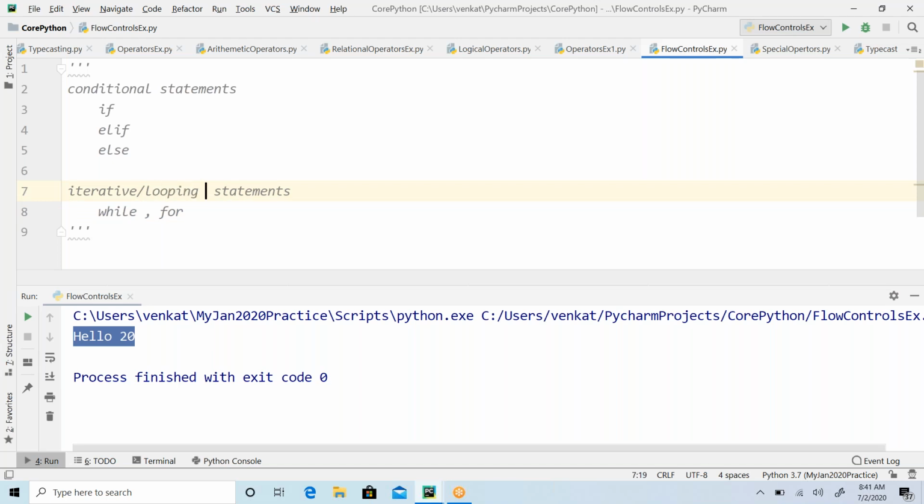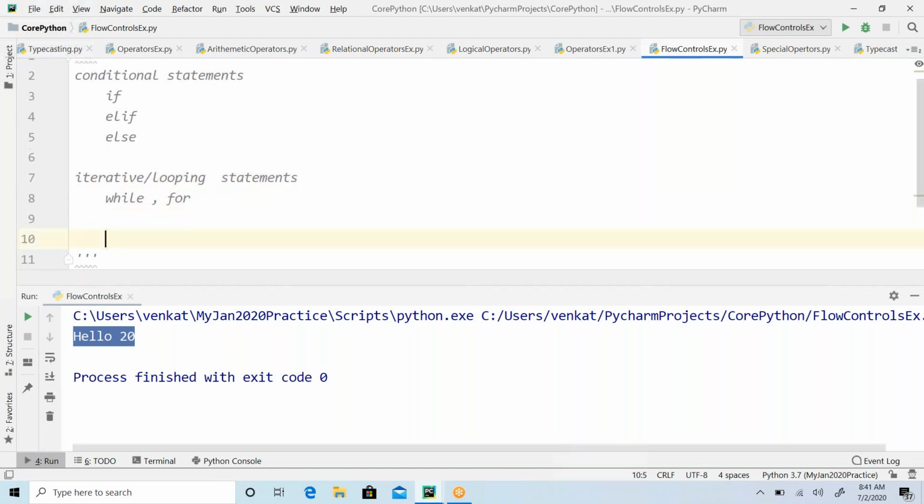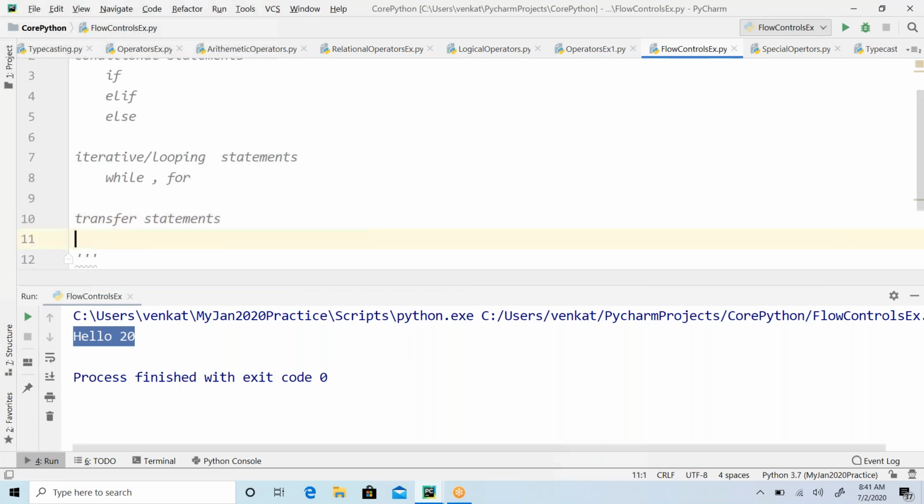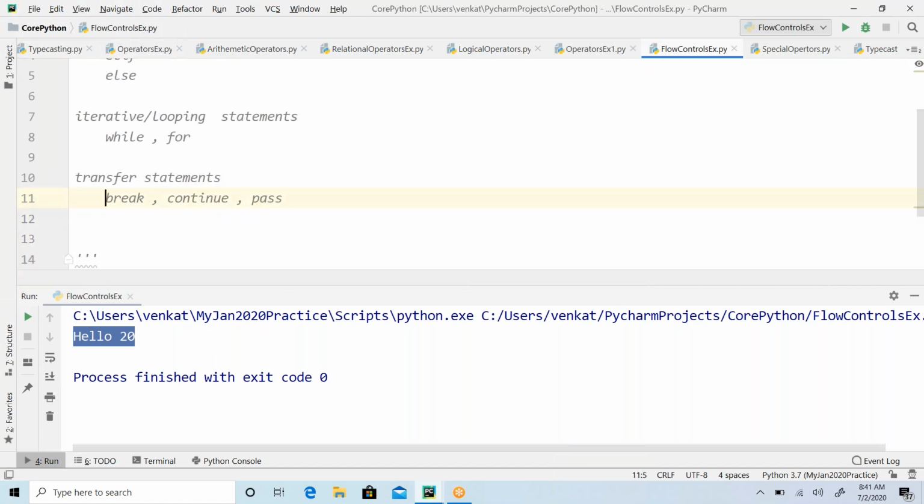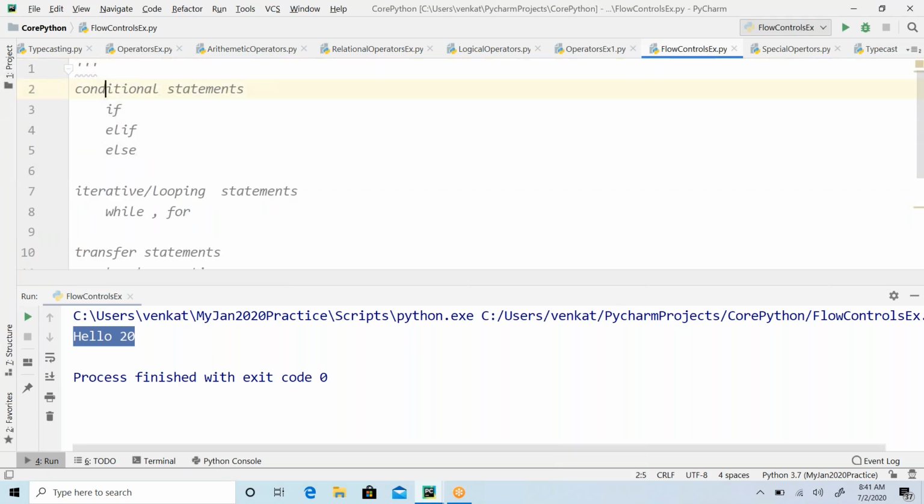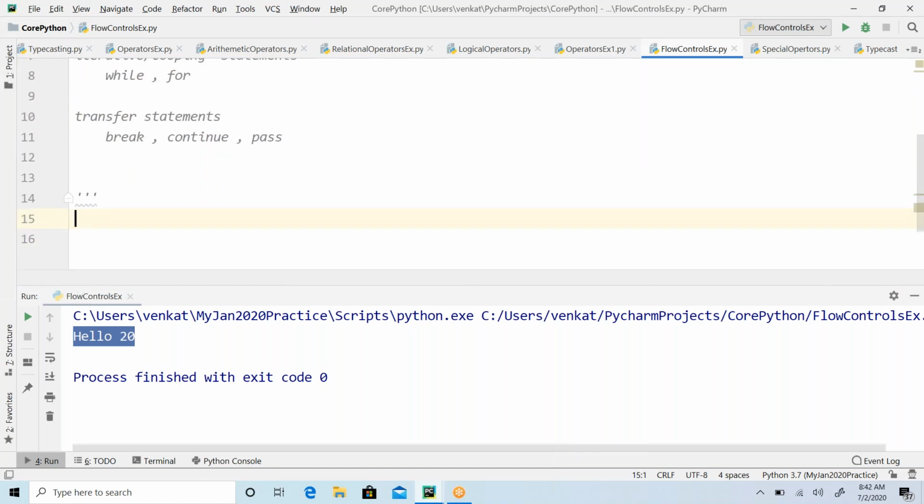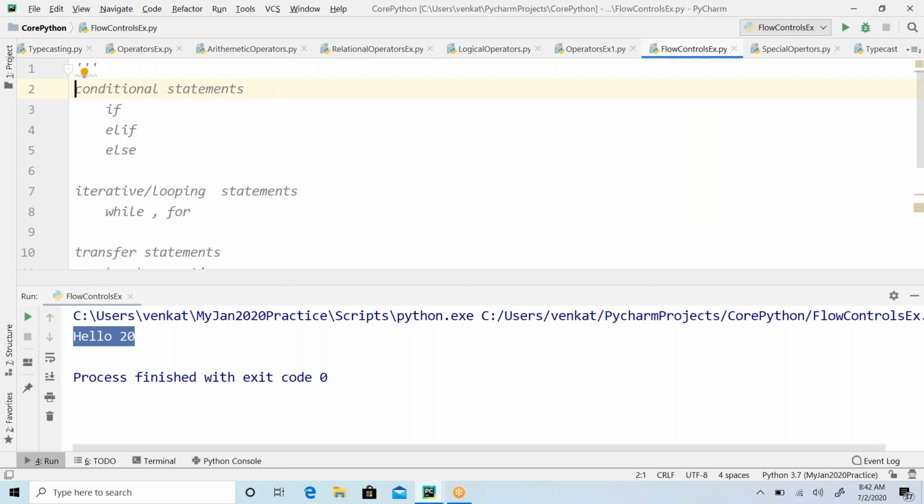And then we have transfer statements. The different transfer statements we have are break, continue, and something called pass. So these are the transfer statements we have, and we need to understand about these guys: conditional statements, iterative statements, and transfer statements. We are going to understand about these three. Right. So let's begin with the conditional statements, if statements.